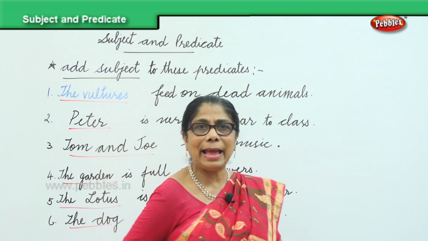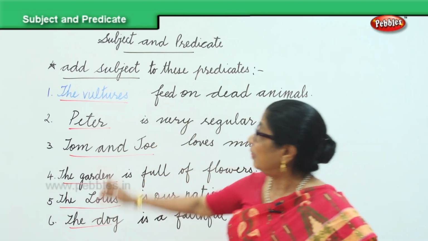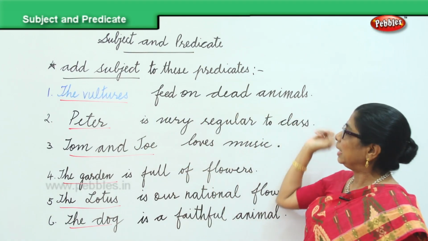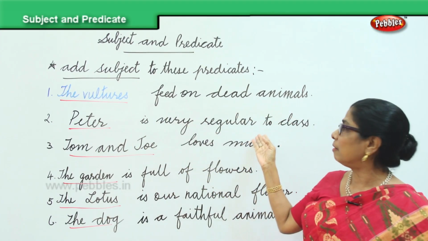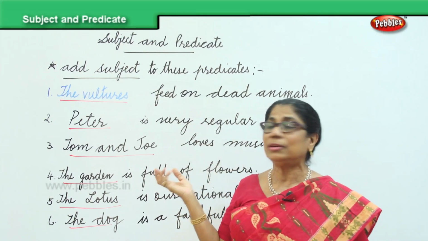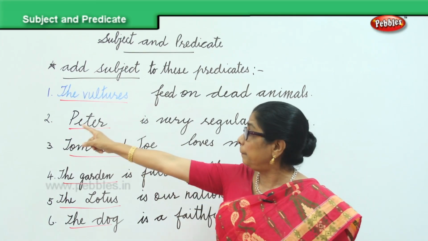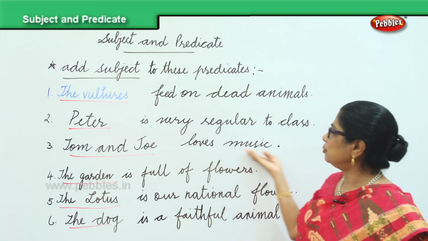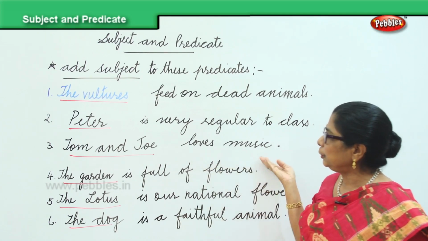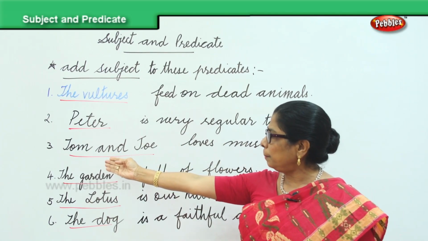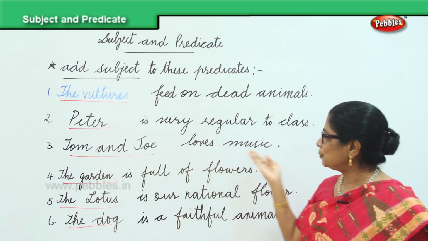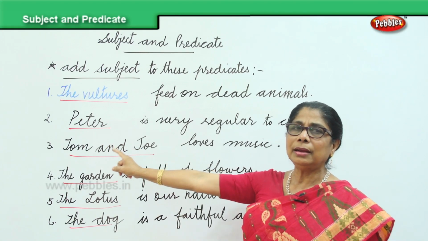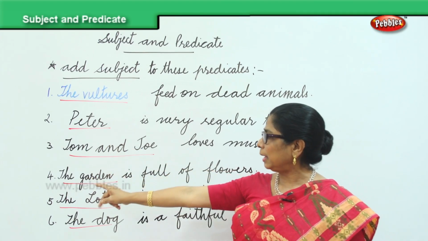Feed on dead animals. Who feeds on dead animals? The vultures. That's the subject. Begins with the capital letter, ends with the full stop. Is very regular to class. Who is very regular to class? Peter. So Peter is the subject, P capital letter, ends with the full stop. Another one, loves music. That's the predicate I am giving you. And you supplied Tom and Joe. Loves music, ends with the full stop. Tom and Joe both are names of people, capital letter.